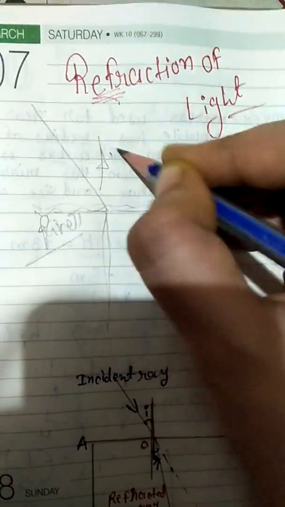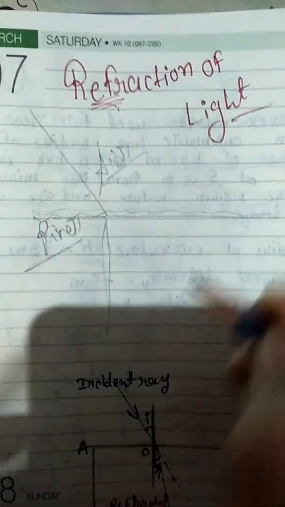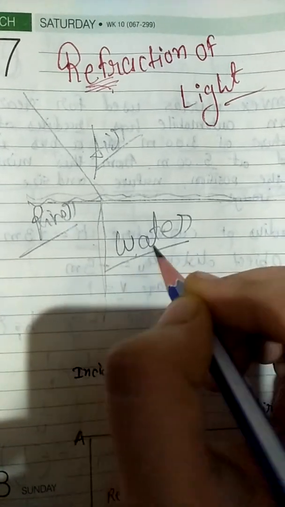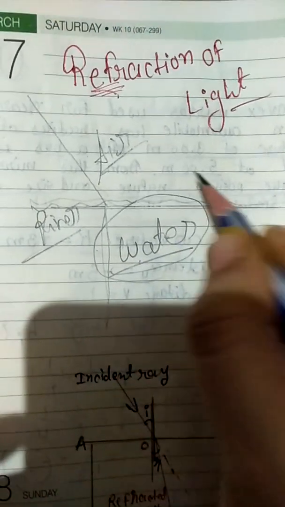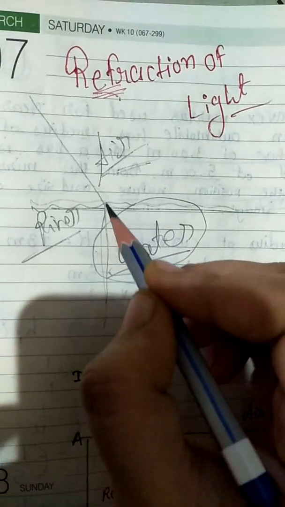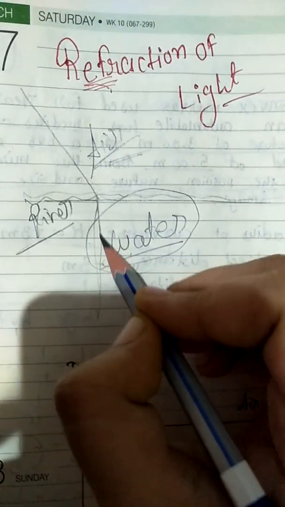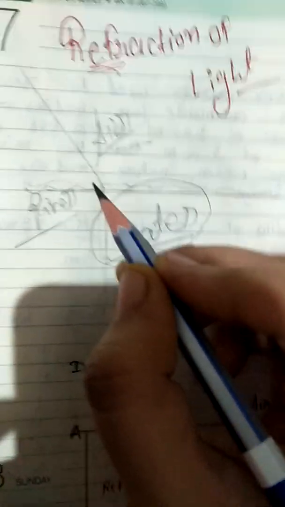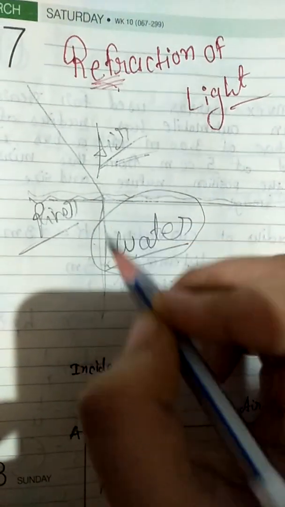Here the medium is air, and here the medium is water. Water is a denser medium compared to air. So that is why the ray of light will bend. So this bend is refraction. It is light refraction.